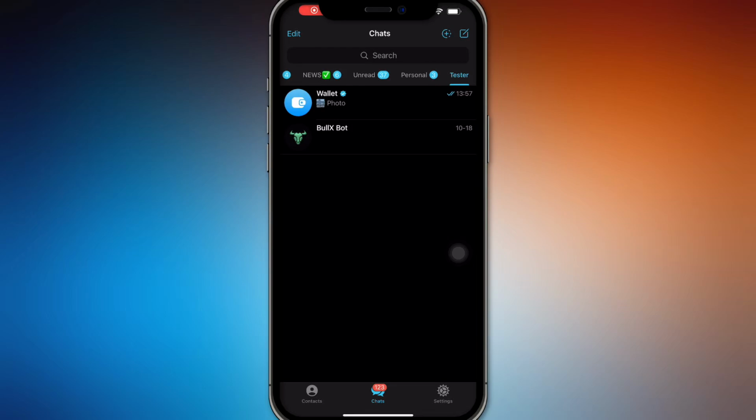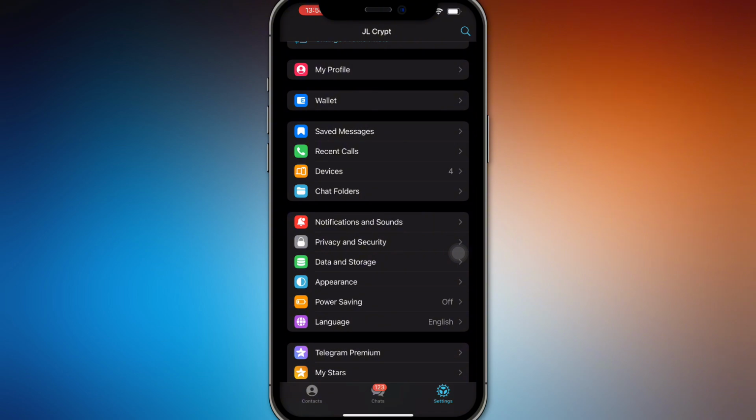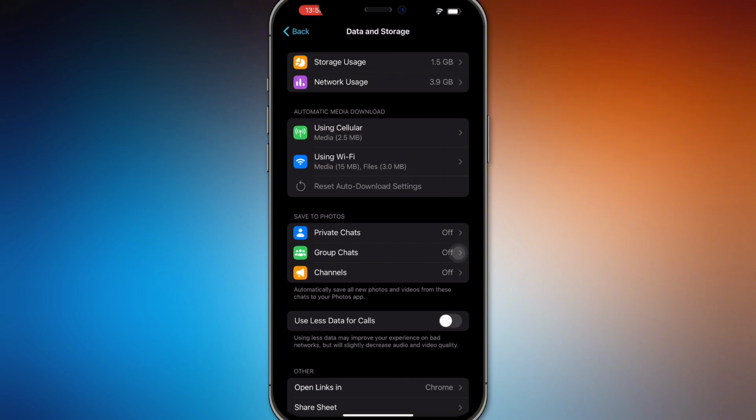Hello guys, in this video we're going to talk about how to fix a Telegram download that is stuck. So the first thing you'll have to do is go to the actual photo, and then if you're trying to save an image and it's not downloading, all you have to do is go to your settings right here and then go to your data and storage.